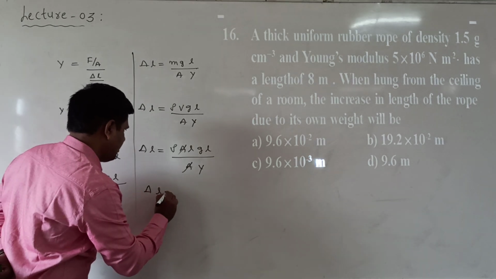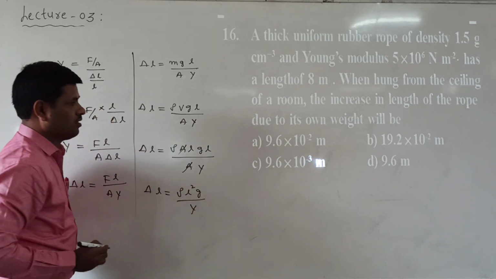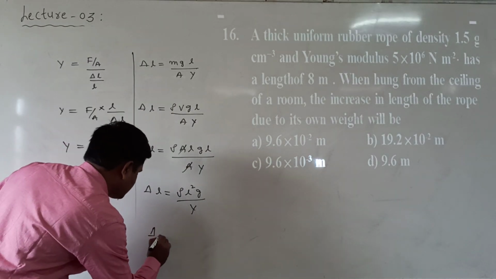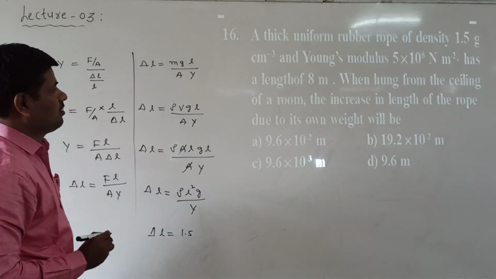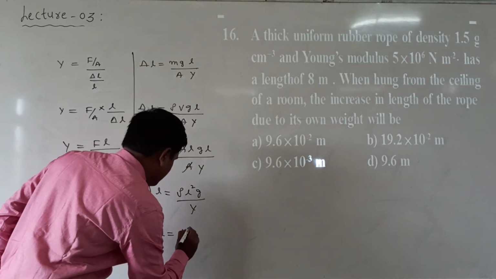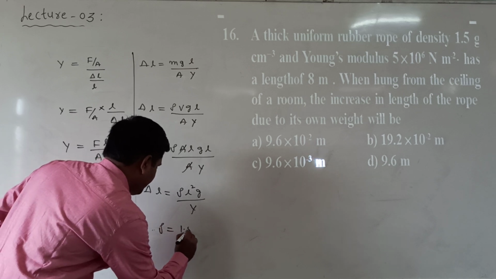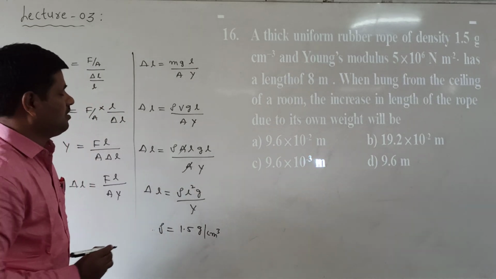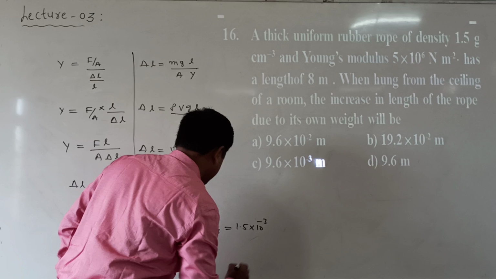Now delta L is equal to rho L square g by Y. Now here we substitute all the values. Delta L is equal to the density given here, 1.5 gram per centimeter cube. Gram per centimeter cube means grams can also be changed here. First of all, density can be changed: 1.5 gram per centimeter cube, grams converting into kg, 10 power of minus 3 kg.